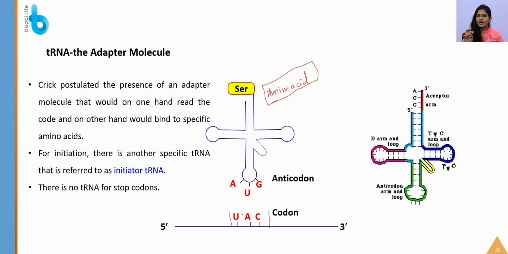If you remember, I mentioned the function of mRNA, that it is going to carry the codon, and who is going to recognize it? It is going to be the tRNA molecule. Apart from recognizing, it is going to carry the amino acid which is specific for this particular codon. So there is no tRNA for the stop codon, and there is a separate tRNA for the initiation codon, called the initiator tRNA. You should remember there is no tRNA for stop codons.